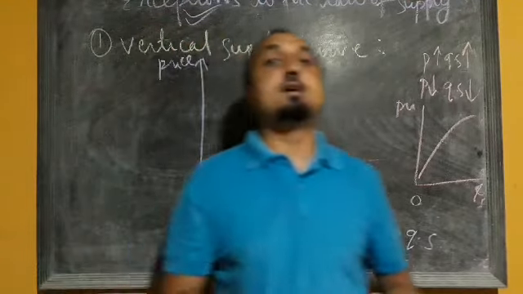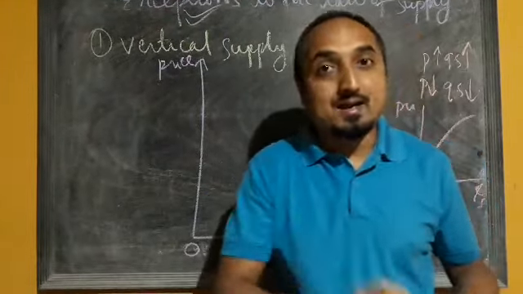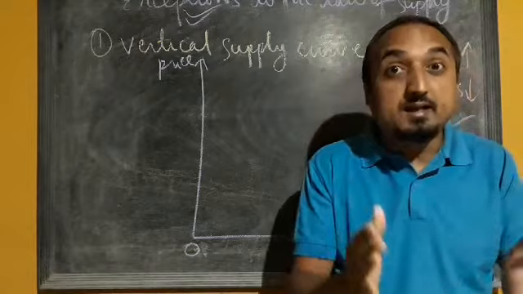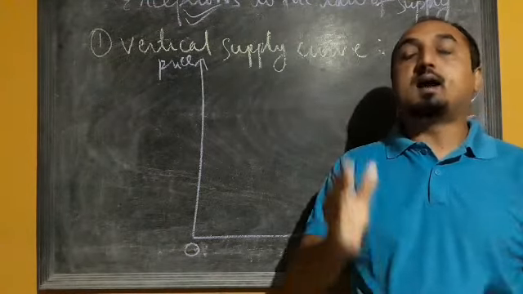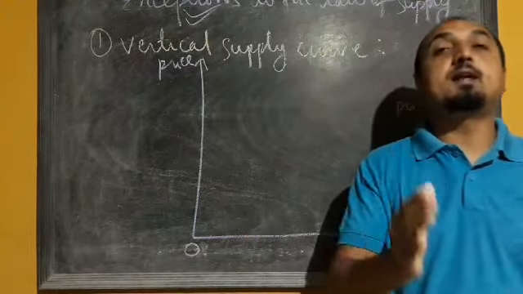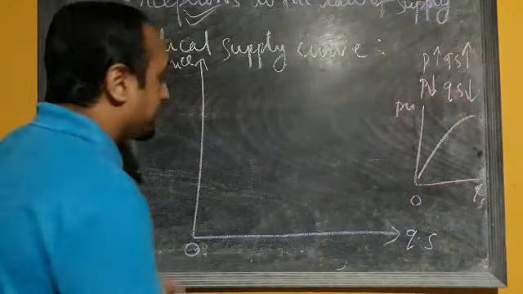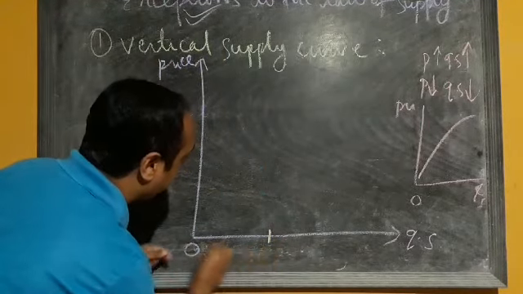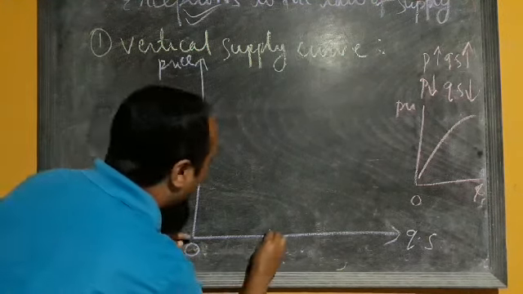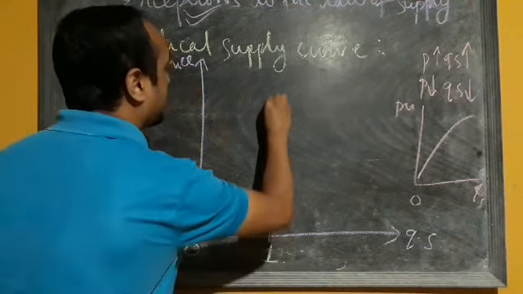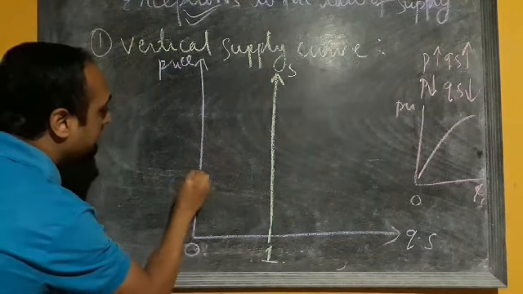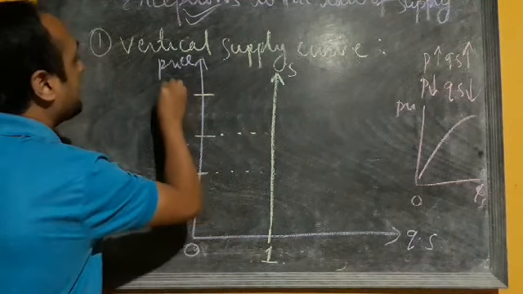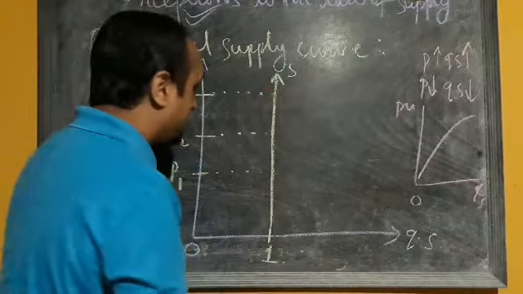Now especially in the case of rare items, like old manuscripts, classical paintings, old coins, what happens is that the supply will remain fixed, the supply cannot be changed. Let's take the example of the Mona Lisa painting. Now the supply of this Mona Lisa painting is, suppose, 1. So whatever may be the price, you pay P1, or you pay the price P2, or pay price P3, the supply will remain fixed.